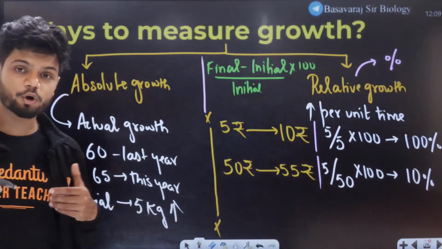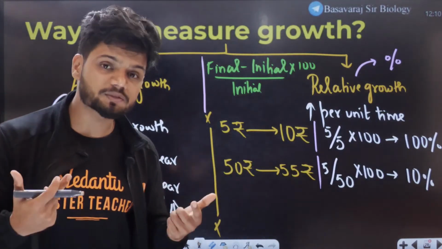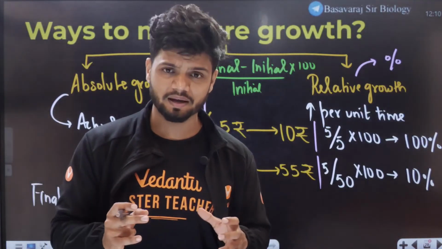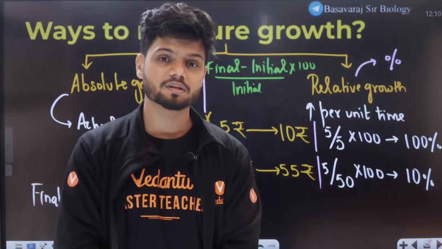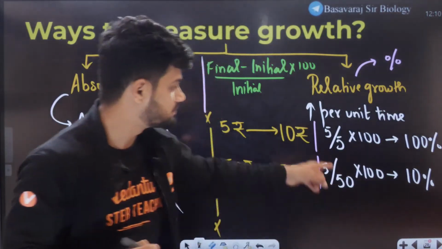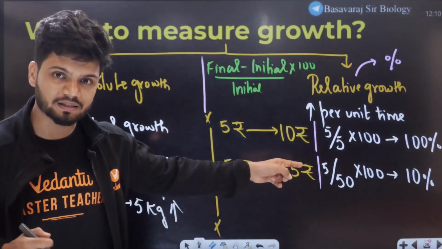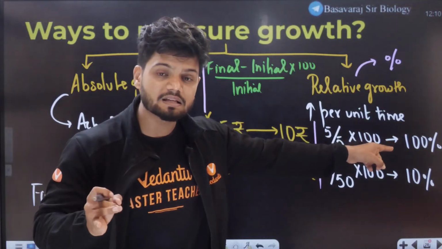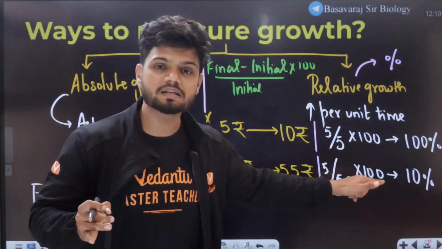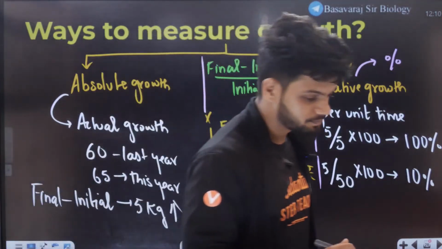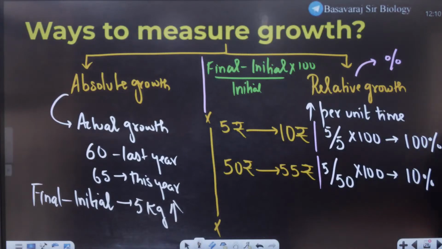So when you see it on a broader spectrum, it seems like for both of them the salary is increasing by 5 rupees. But what is the relative? What is the actual truth? The actual truth lies in the relative growth. One person, let's say Ninja, is getting a 100% increase in pocket money, but Christina is just getting 10%. Now tell me, who is more happy, Ninja or Christina?